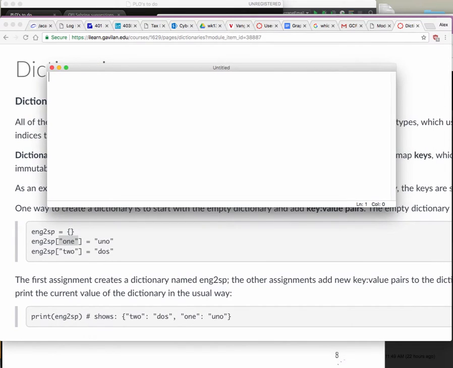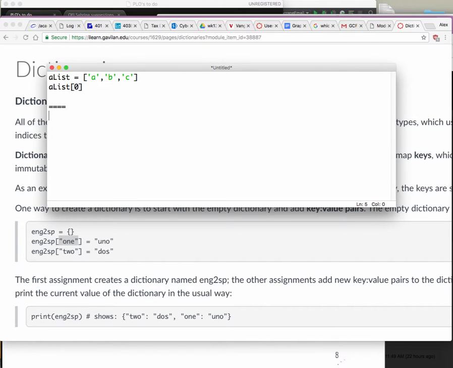Alright, so remember the regular list: a list is equal to square brackets, right? That's an empty list, and if you have A, B, C in that list, then you identify A as list[0]. That's your A. Okay, well, a dictionary is different.